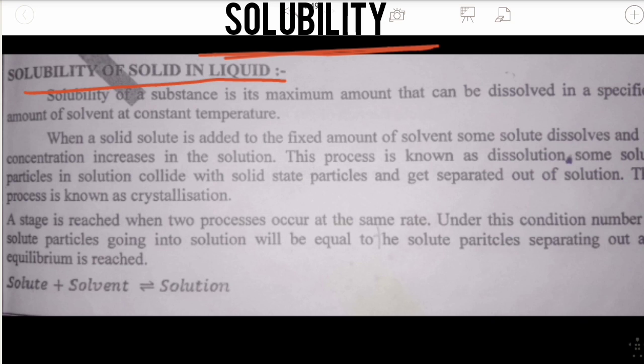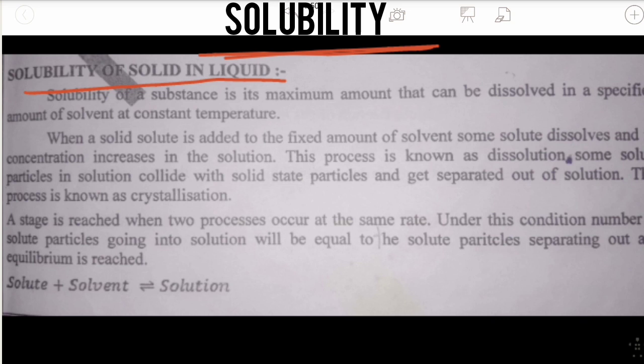In this case, the solid is the solute and the liquid is the solvent. We are dissolving a solid solute in a liquid solvent. For example, salt or sugar can easily be dissolved in water. But when we put sand in water, the sand does not get dissolved.